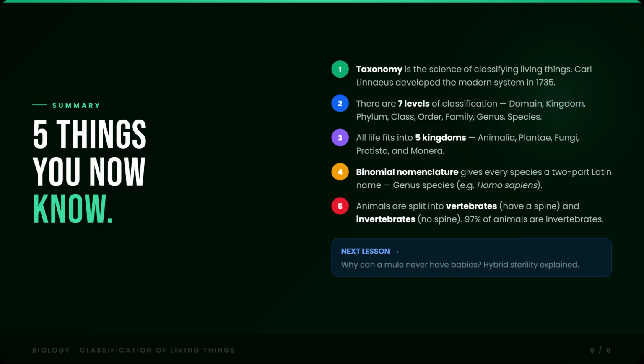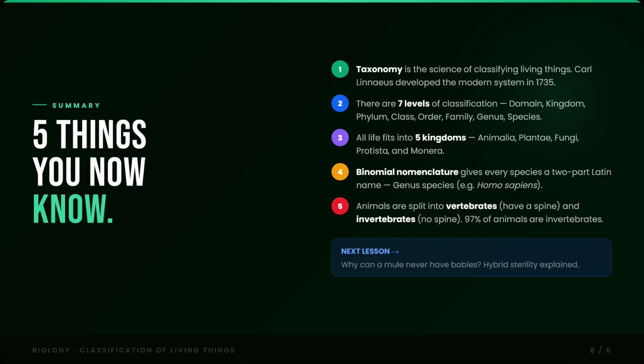Let us go through everything we covered today. Taxonomy is the science of classifying living things, developed by Carl Linnaeus in 1735. The 7 levels of classification from broadest to most specific are domain, kingdom, phylum, class, order, family, genus, species. Remember, dear King Philip came over for good soup. All life on Earth is divided into 5 kingdoms: Animalia, Plantae, Fungi, Protista, and Monera. Binomial nomenclature gives every species a 2-part Latin name, genus and species, written in italics.